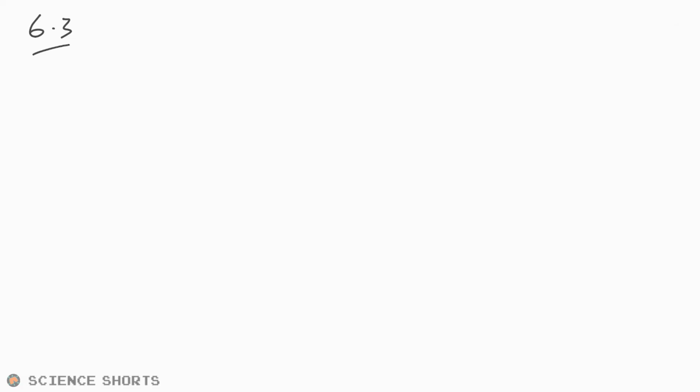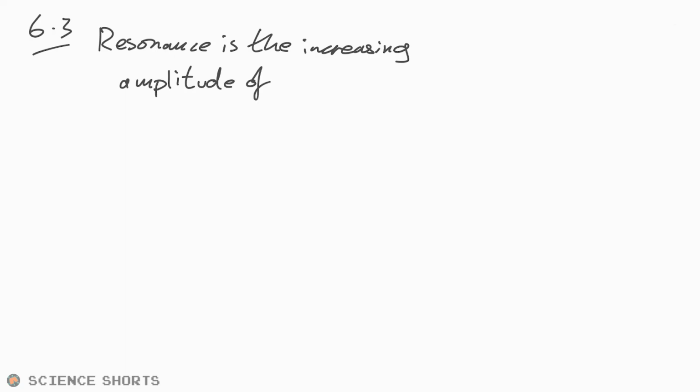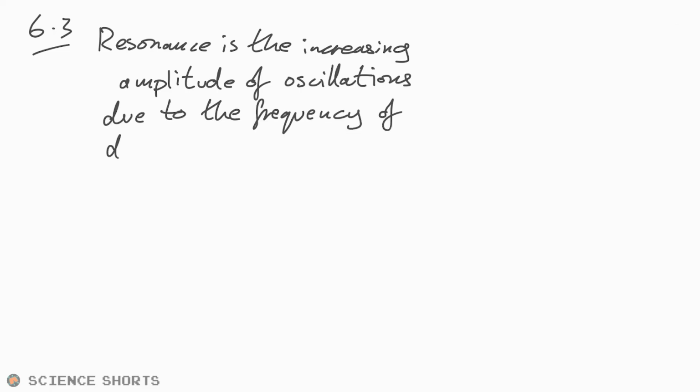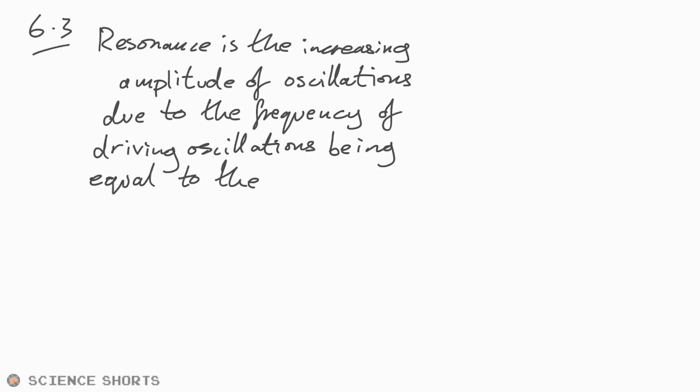6.3, a floating pencil is just like a ship, apparently. Waves cause forced oscillations. In certain conditions, resonance may then occur. Explain what is meant by resonance. There should be one that you should have locked and loaded, ready to go. Resonance is the increasing amplitude of oscillations due to the frequency of driving oscillations being equal to the natural frequency of the system.